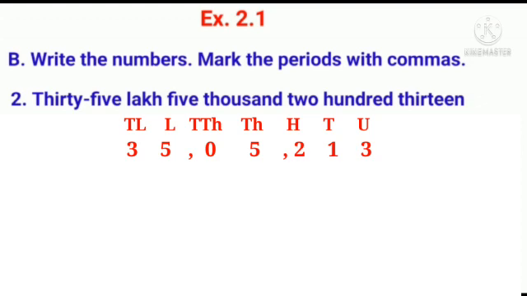The 3 digits from the right are 213. That is ones period. Next comma after 2 digits. That is 05, thousand period. Next comma after 2 digits. 35. That is lakh period. Let us move on to our next bit.